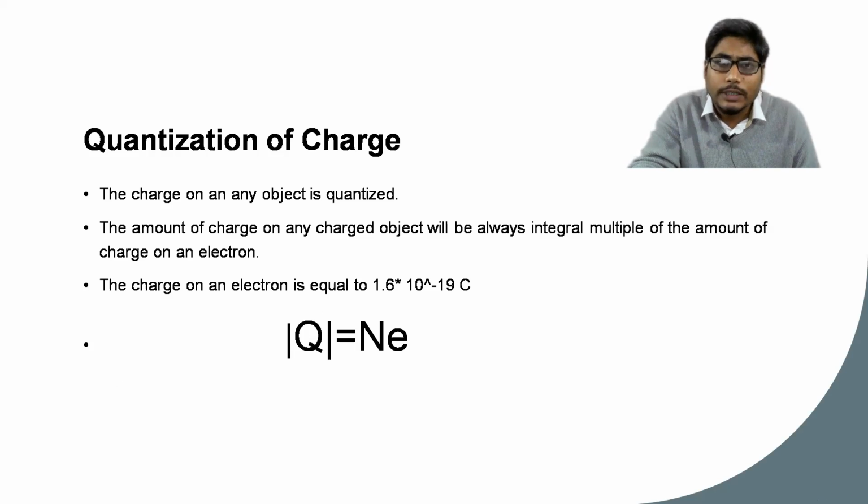The first point about the quantization of charge tells us that the charge on any object is quantized. It means the object cannot have any value of charge. Any charged object cannot possibly exist with any amount of charge. So first of all, we have to understand the meaning of quantization. I have to share my whiteboard, so give me just a moment.